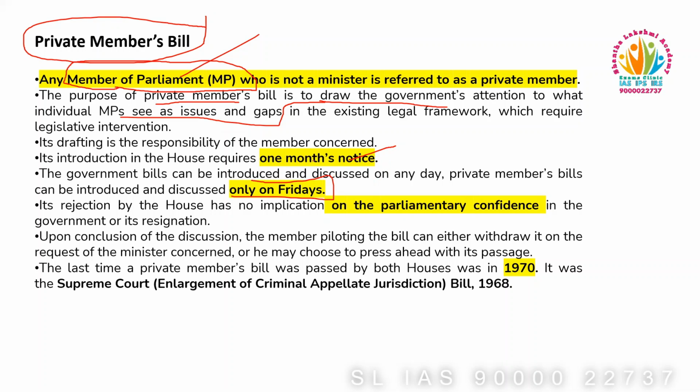If this bill is not passed, it will not have any effect on the parliamentary confidence in the government. The last time a private member's bill was passed by both houses was in the year 1970, and the bill is the Supreme Court Enlargement of Criminal Appellate Jurisdiction Bill 1968.